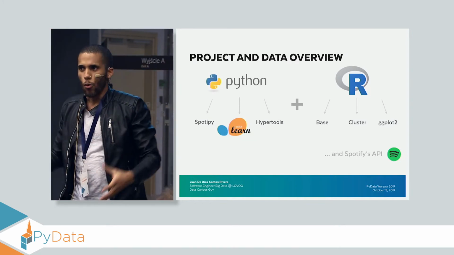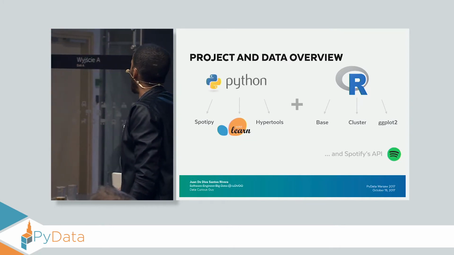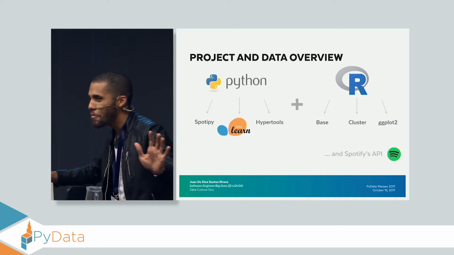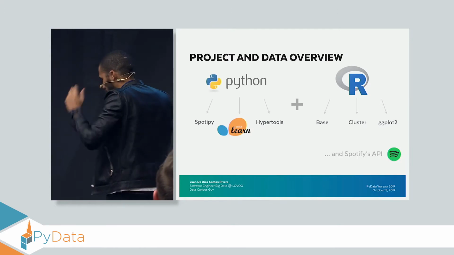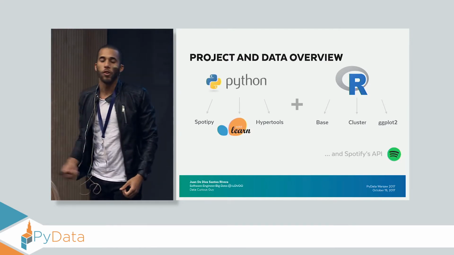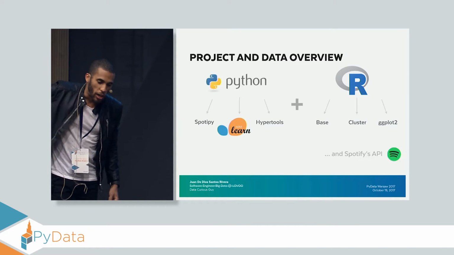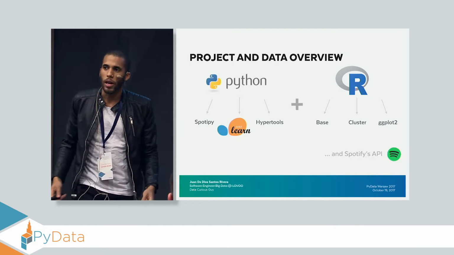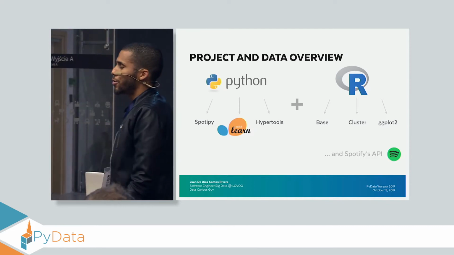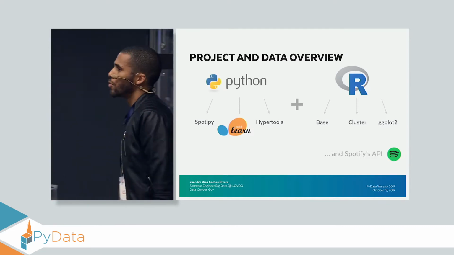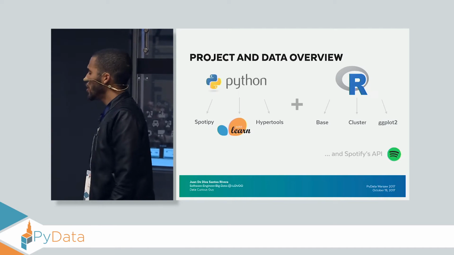Now, on the Python side, I use a package called Spotipy, which is kind of a wrapper around the Spotify API. Then I use scikit-learn. Maybe you guys know what it is. And then hypertools to present the low-dimensional representation of my dataset. And on the R side, I use a lot of base R to answer the 3 questions I presented before. I use a package called cluster to cluster the data, and ggplot2 to show the really nice plots that you guys are going to see.